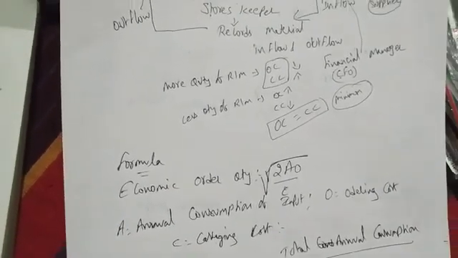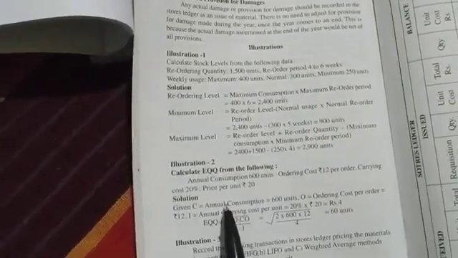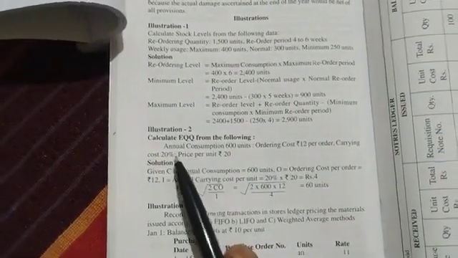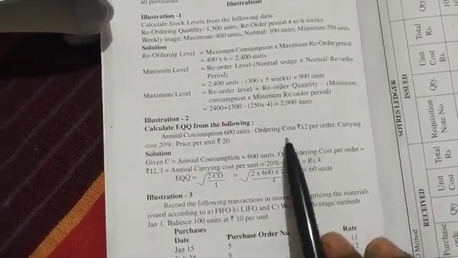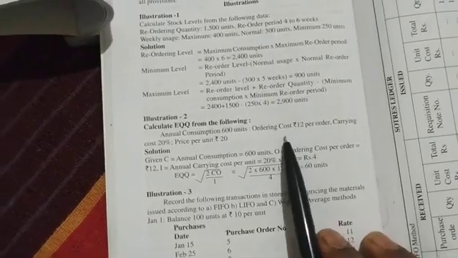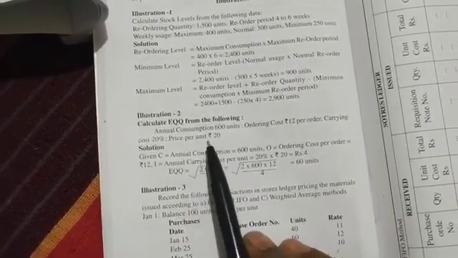So we are starting from our textbook. This could be asked for 4 marks, very important. A small question here. See what he says. Page number is B16, example number 2. Calculate EOQ from the following. Annual consumption is 600. Ordering cost is 12 per order, meaning we incur an expenditure of 12 per order. Carrying cost 20%. Price per unit is 20 rupees.